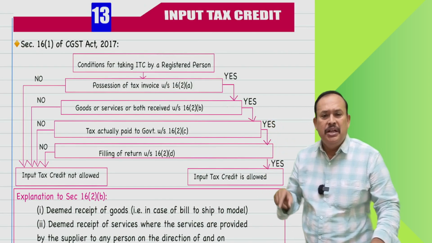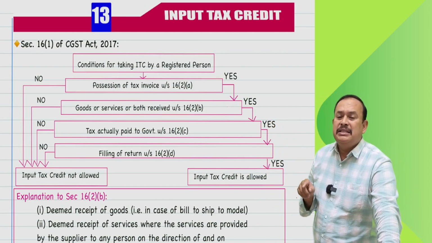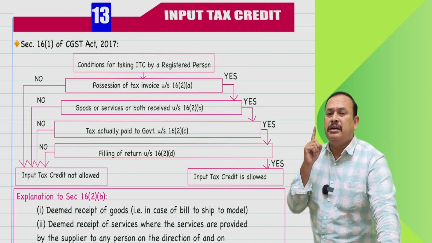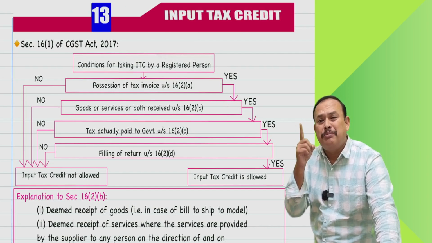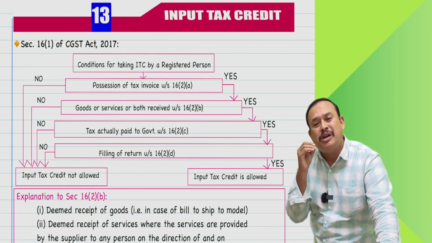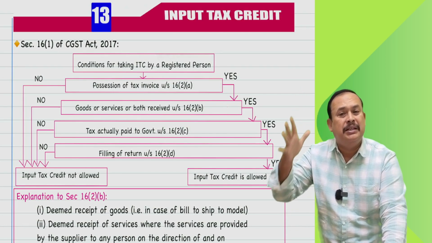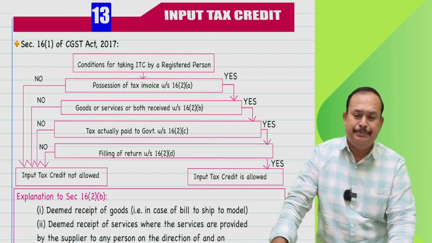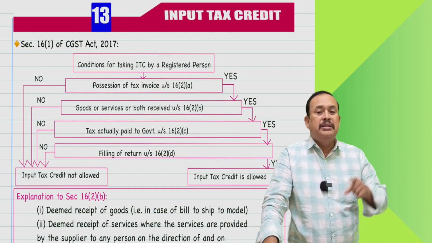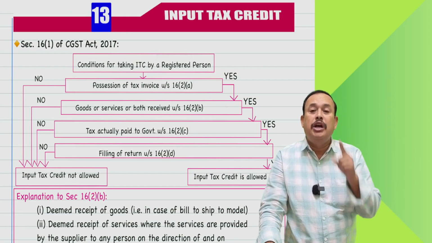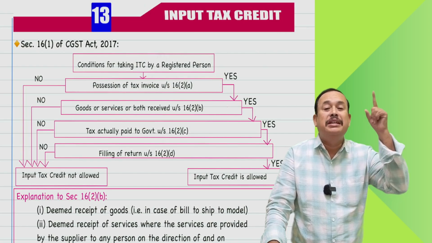Further, my dear friends, when you talk about section 16 subsection 2 clause C, hey Mr. Supplier, you should make the payment to the department, namely the tax what you collected or what you are liable to pay, on or before the respective due dates. Meaning what? The supplier who supplies the goods or services should have paid the tax to the department.